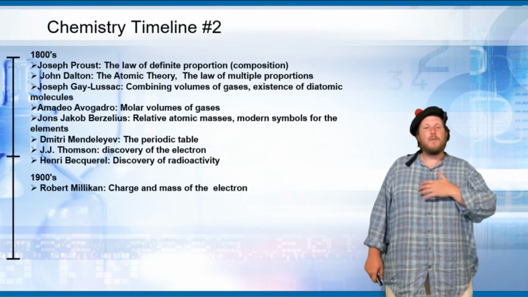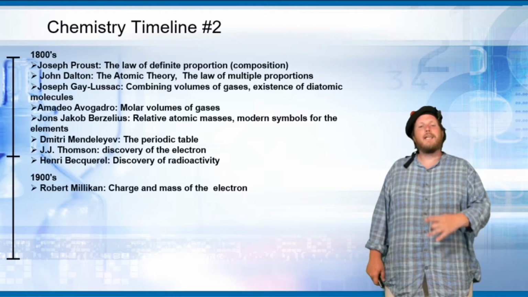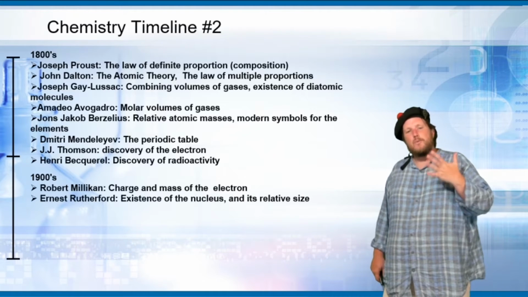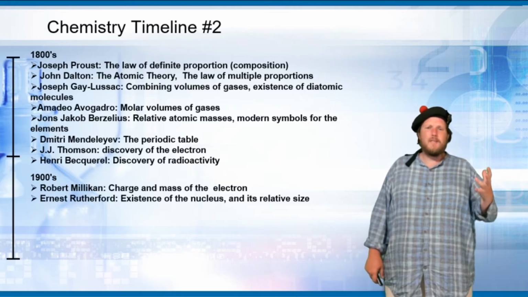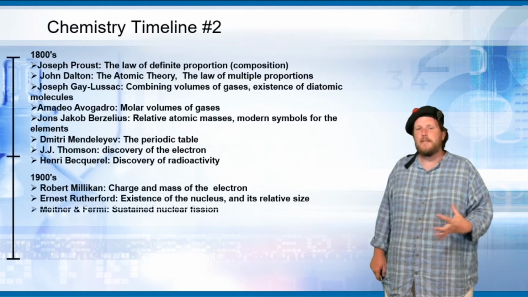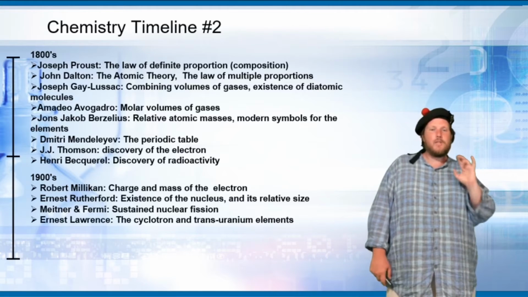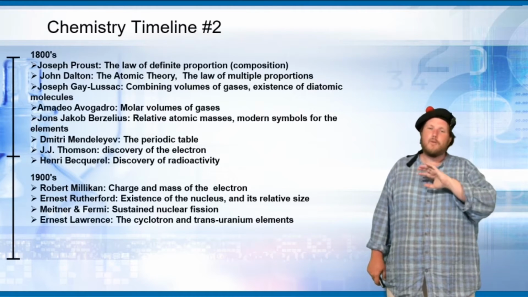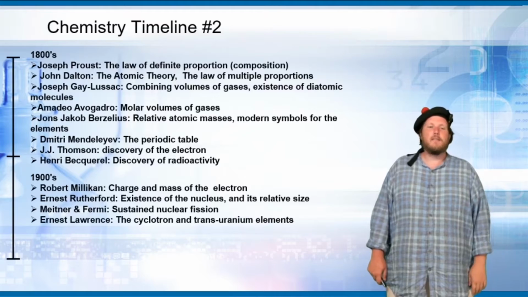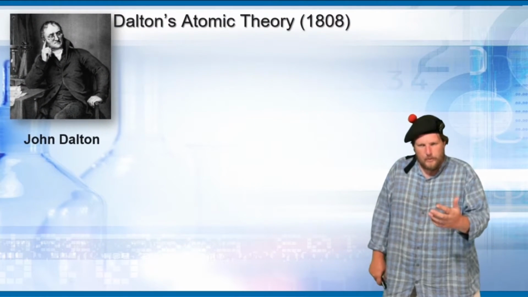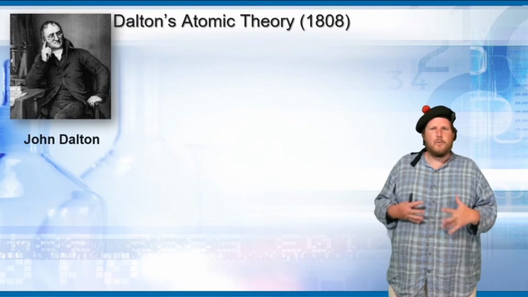In the 1900s, we get Millikan, who gave us the charge and mass of the electron, and then Ernest Rutherford and his entire research group, the existence of the nucleus, its relative size. Meitner and Fermi, sustained nuclear fission. Ernest Lawrence, the cyclotron and transuranium elements. Those are beyond uranium. So let's start with Dalton. We have a lot of stuff that leads up to it.